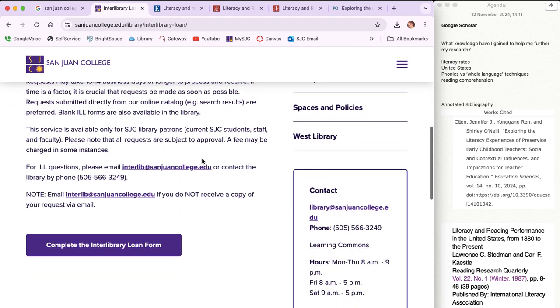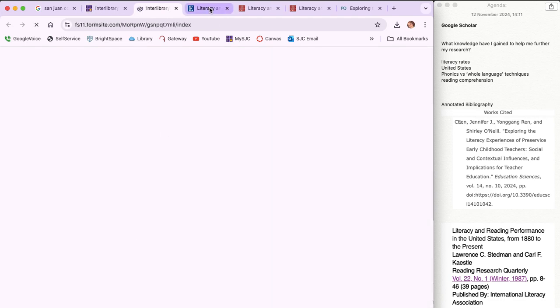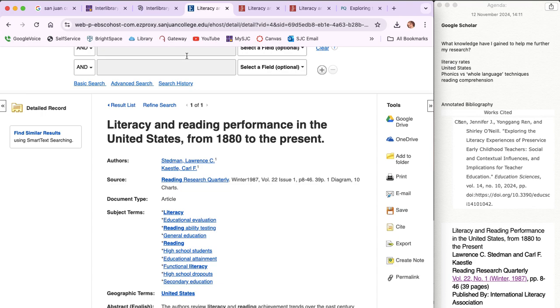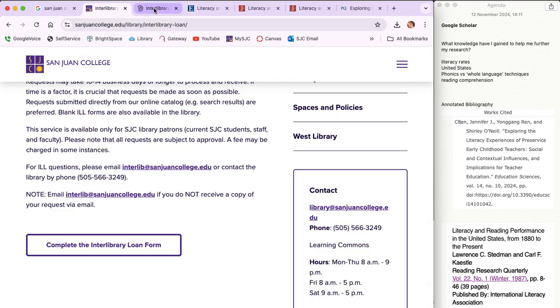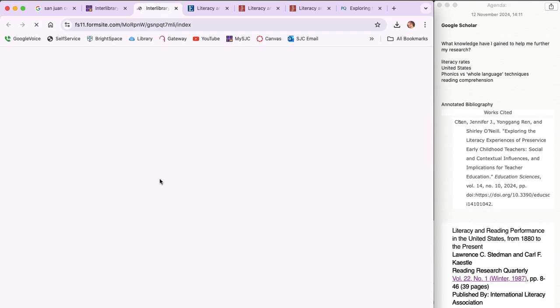So I clicked on interlibrary loan. Remember, I still have this link over here with all the info and the citation. And then I click on the interlibrary loan form, and then it's going to ask me lots of questions. So it is an option, but right now I'm thinking, you know what, let's go back to Google Scholar and find something else. But I want to show you that idea.